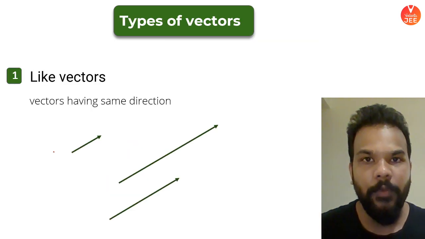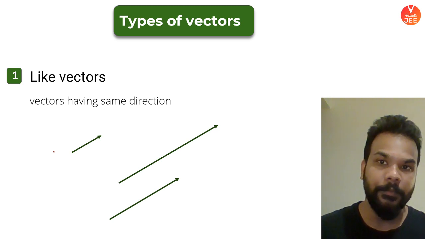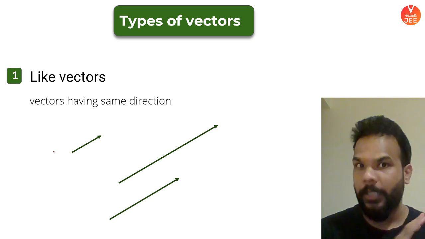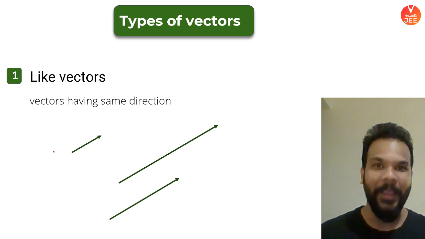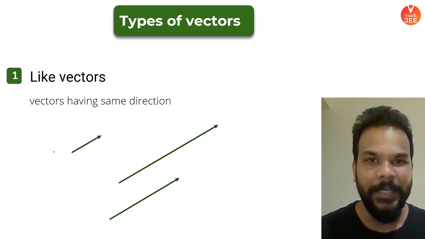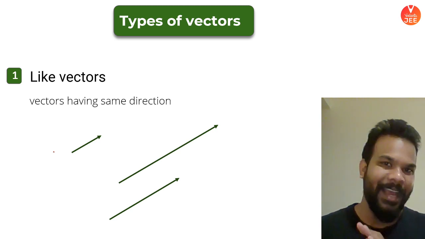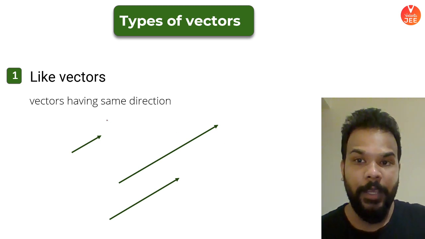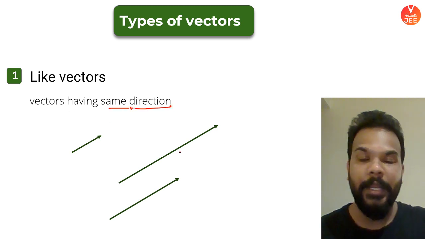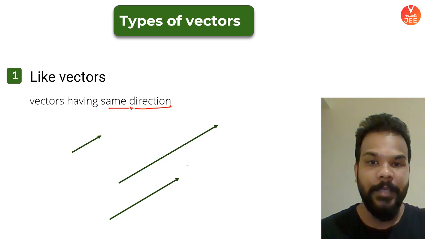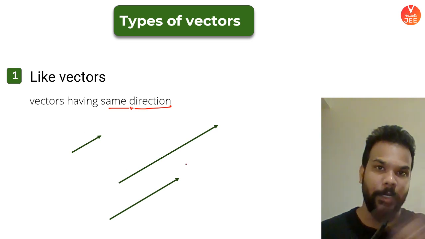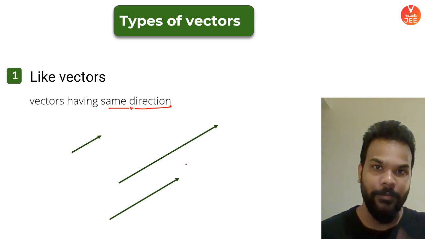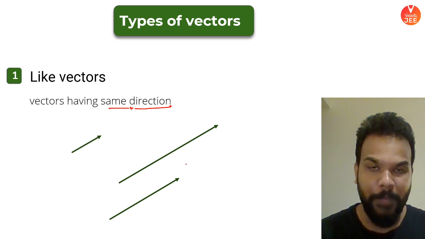The very first one is called like vectors. As the name suggests, nothing to do with Facebook. Like vectors are vectors which may have different magnitude, but they definitely have the same direction. So vectors having the same direction are called like vectors. As you can see, these three vectors are pointing towards the same direction, but they don't have the same magnitude.